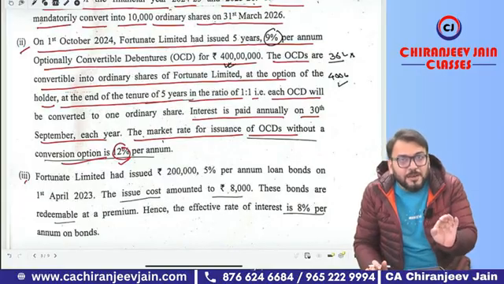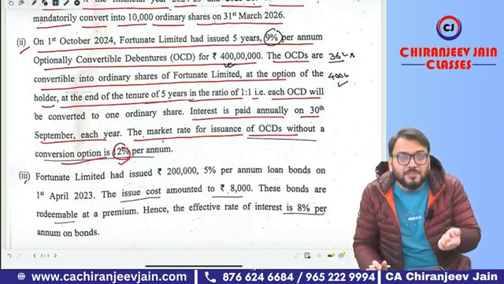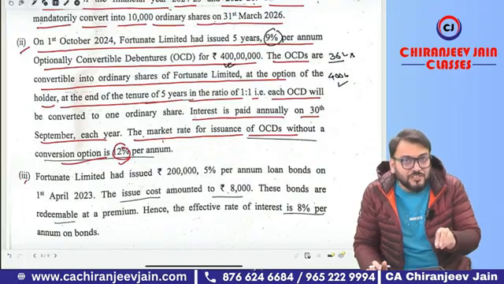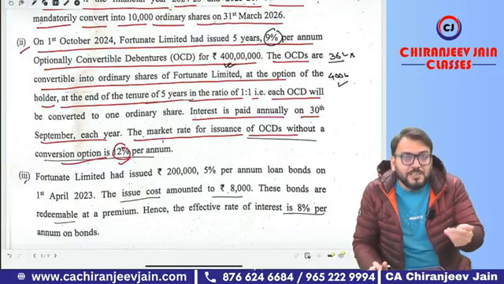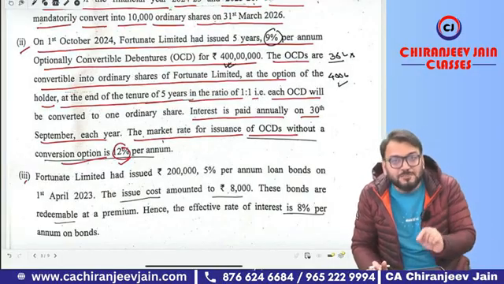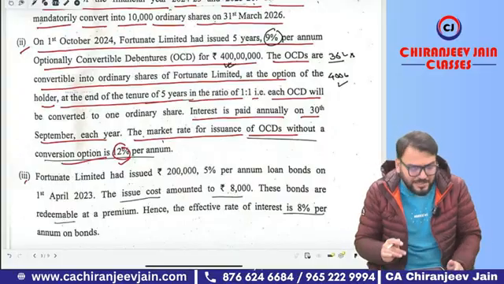Once you get the liability component, that becomes the opening liability, multiply with the effective rate of interest. There is no transaction cost given in the question. Therefore, the effective rate of interest and market rate of interest will be the same. So multiply with the effective rate of interest, that is 12%, for how many months? 6 months. You will get the finance cost. So of course you can easily calculate.